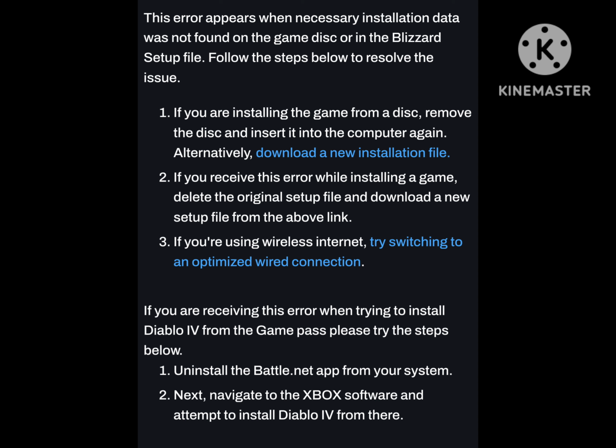If you are receiving this error when trying to install Diablo IV from the Game Pass, please try the steps below. Uninstall the Battle.net app from your system. Next, navigate to the Xbox software and attempt to install Diablo IV from there.